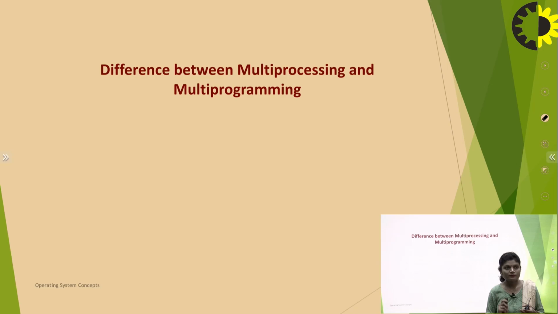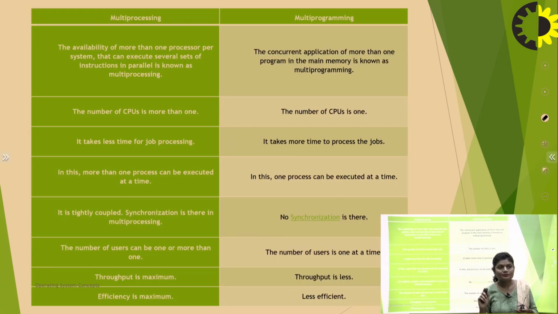So here we discuss different types of operating systems. We discussed multi-programming, and now the difference between multiprocessing and multi-programming, which is important for you for exam purposes. In multiprocessing, the availability of more than one processor per system that can execute several sets of instructions in parallel is known as multiprocessing. Okay, in multiprocessing, the number of processors is more than one.